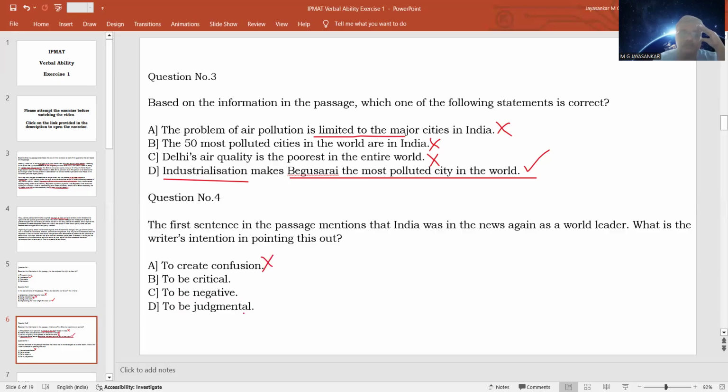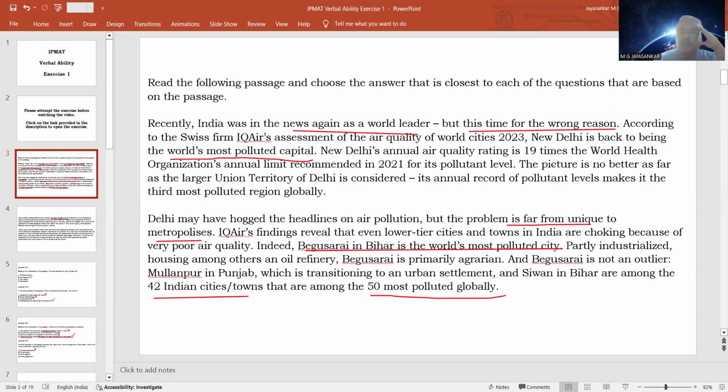To be judgmental. What is judgment? Judgment means an opinion that is not based on facts, or that is not clearly based on facts, is called a judgment. So the judgment is an opinion. So here the author is making an opinion. He is making an opinion, but is that opinion not based on facts? No, the opinion is very much based on facts.